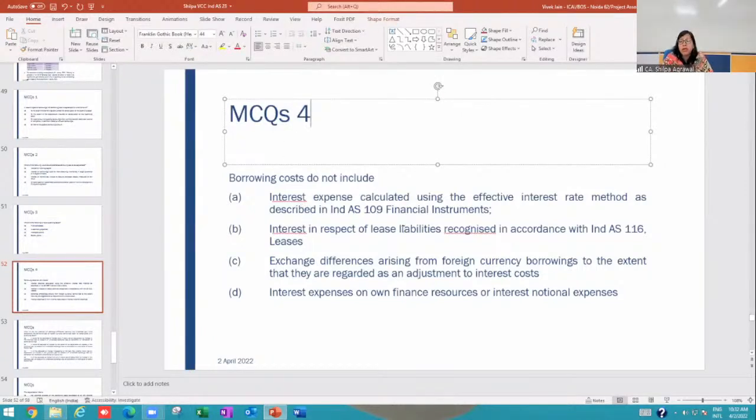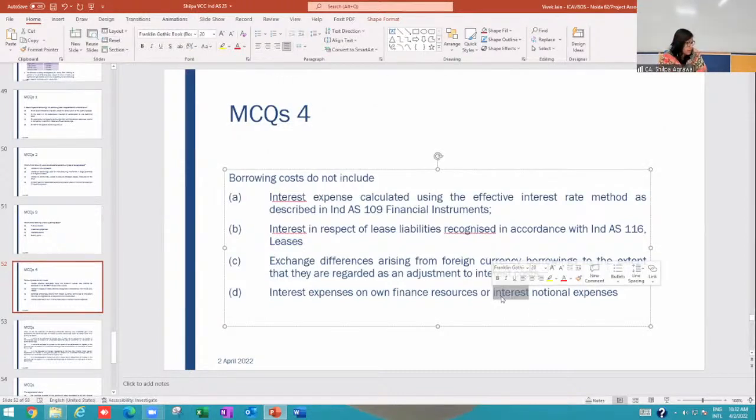Borrowing costs do not include what? Borrowing interest expense calculated using the effective interest rate method as described in Ind AS 109. Interest in respect of lease liability recognized in accordance with Ind AS 116. Exchange differences arising from foreign currency borrowings. Or interest expense on own finance resources, or notional interest expenses. It should be notional interest expenses.